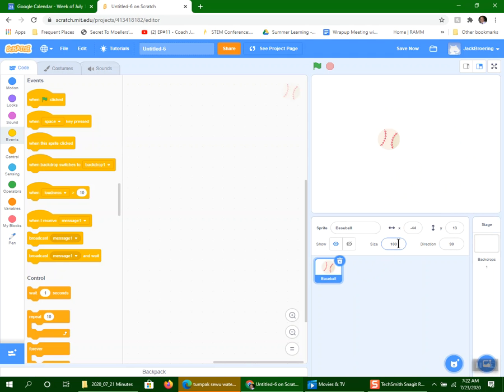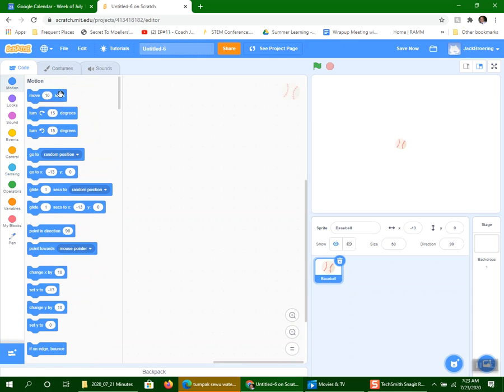What I'd like to do is make this a little bit smaller. I'll make it 50 so we can see it, and I'm going to move it right to the center here. Okay, so the first thing we want to do is to move it. I'm going to move it 10 steps, and then I'm going to turn it 15 degrees. Actually, let's make a square.